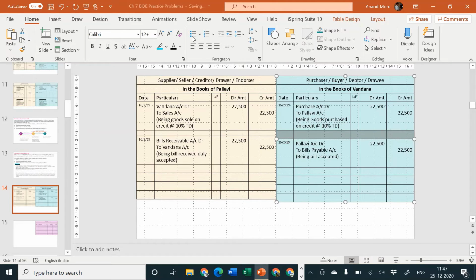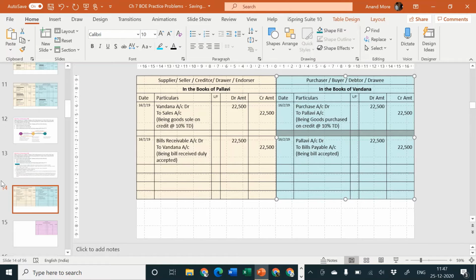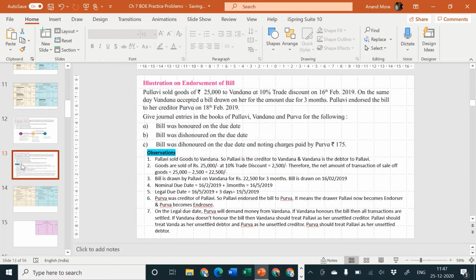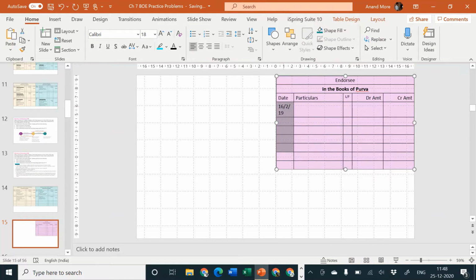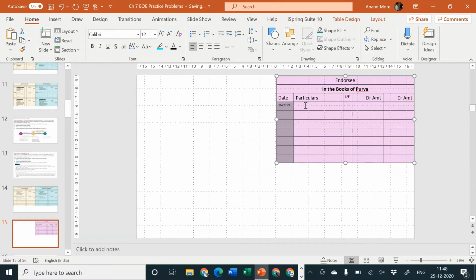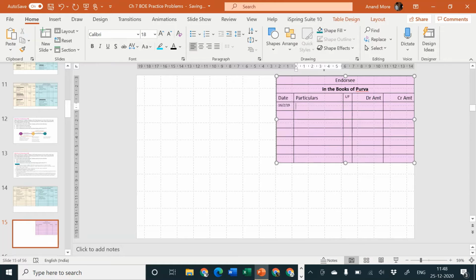Now on the due date, you tell me, sorry, now what is going to happen? They are endorsing the bill. On which date? Who is endorsing the bill to whom? Pallavi endorsed this bill to her creditor Purva on 18th of February 2019. So you tell me now, in the books of Purva, on 16th of February, when the goods were sold by Pallavi to Vandana, what must have been the entry here? Obviously no entry.